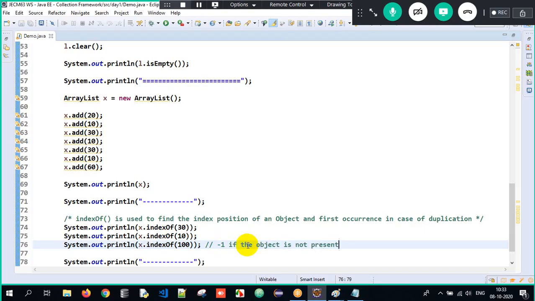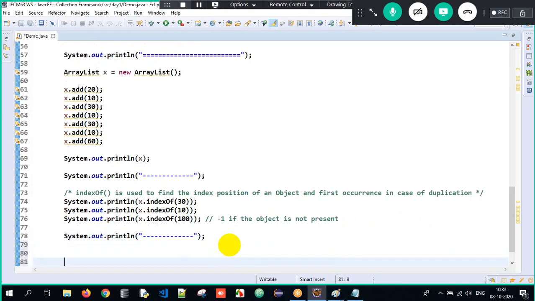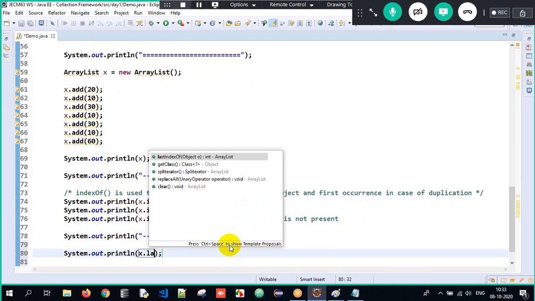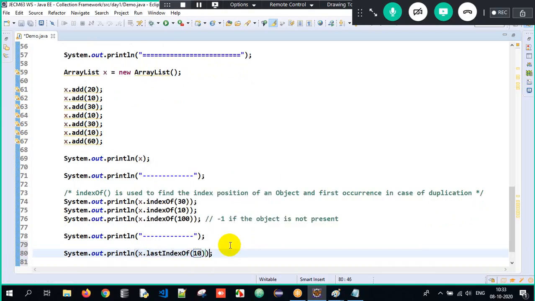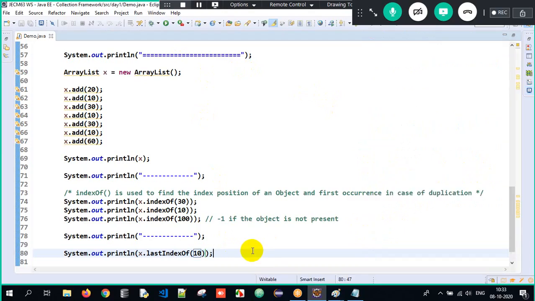So this is all about the entire process here. And we have one more method here: System.out x.lastIndexOf(10). The name itself tells. There can be so many 10s here, right? So lastIndexOf(10) will always give the last index position of 10. Where is the last occurrence of 10? The index positions are 0, 1, 2, 3, 4, 5. So the last index position of 10 is 5 over here, so I'll get that output.